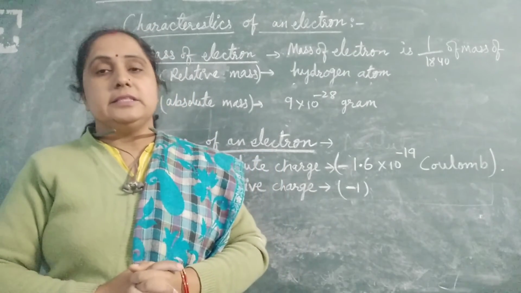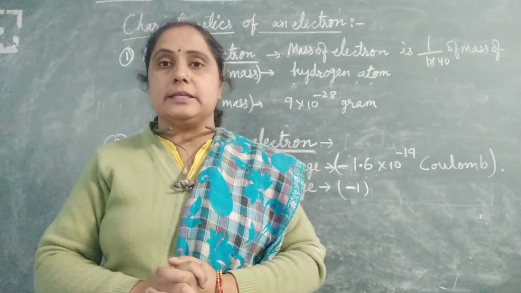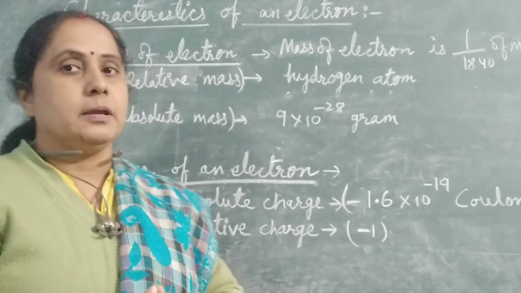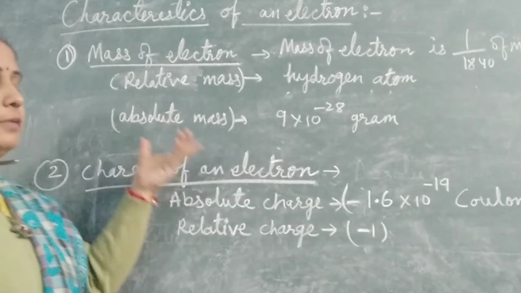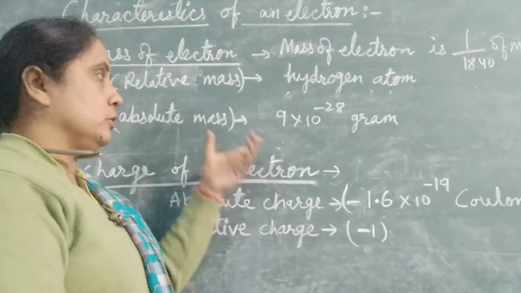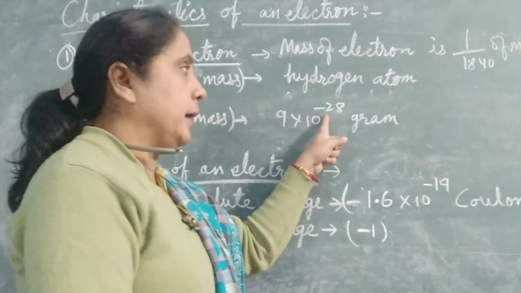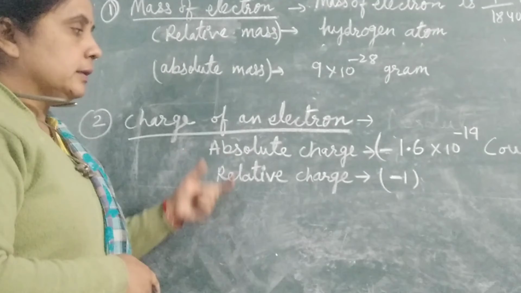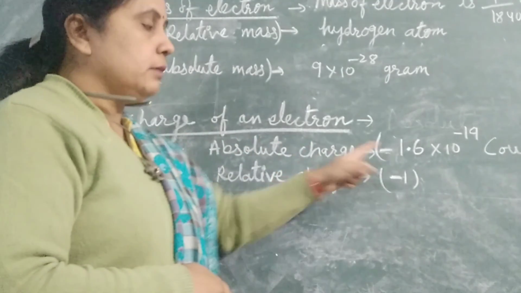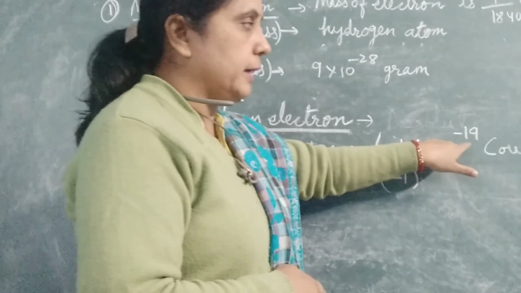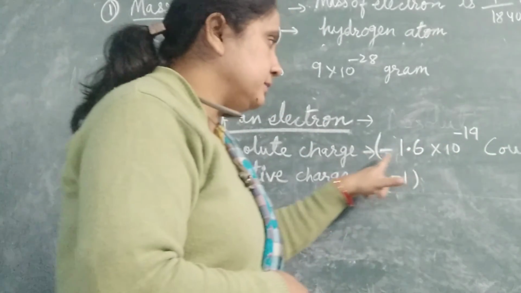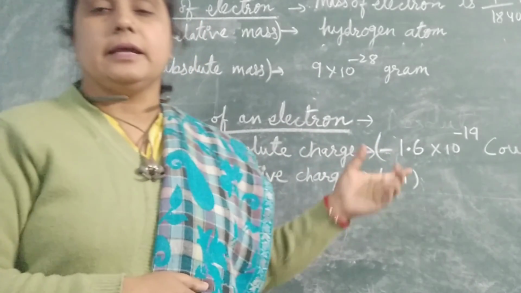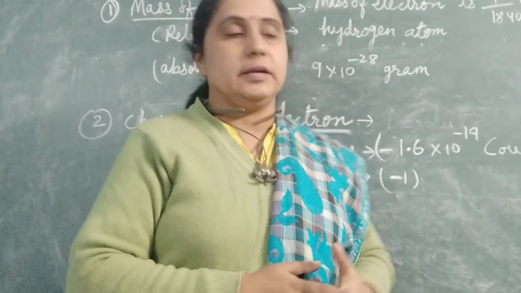So in general we take the mass of an electron as negligible, and this mass of the electron is called relative mass. Then what is the absolute mass? The absolute mass of an electron is 9 into 10 to the power minus 28 gram. Next is the charge of an electron. The absolute charge on an electron is 1.6 into 10 to the power minus 19 coulomb of negative charge. And the relative charge on an electron, we will take as minus